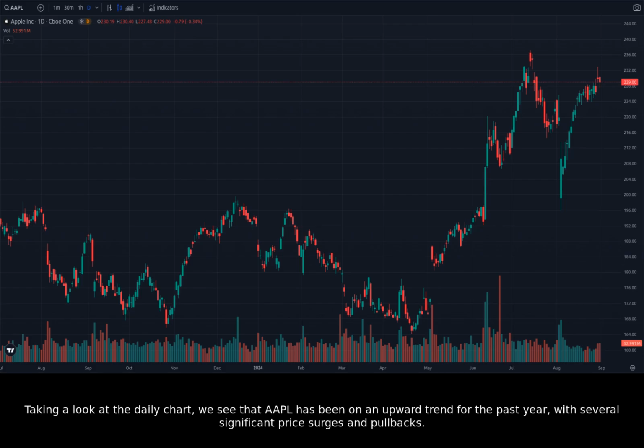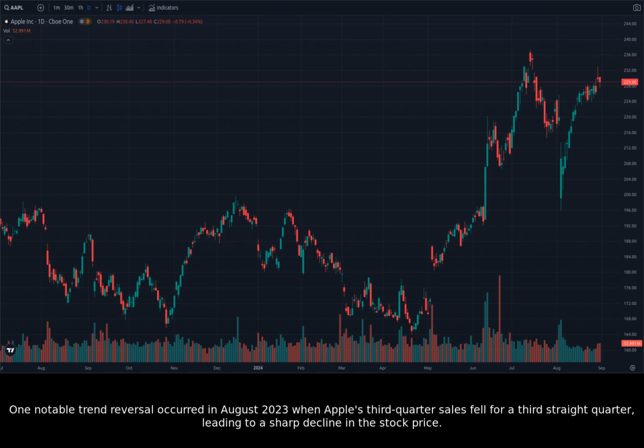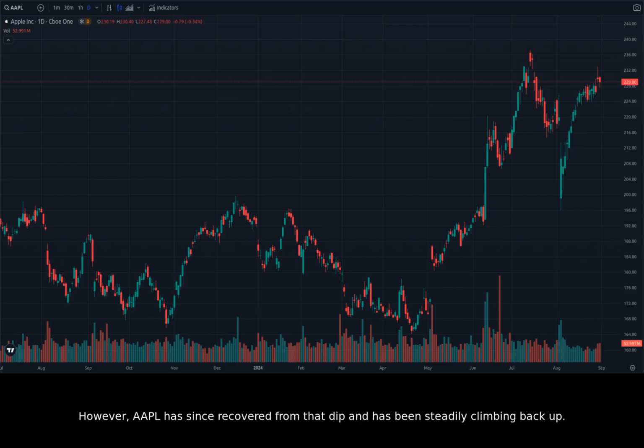Taking a look at the daily chart, we see that Apple has been on an upward trend for the past year, with several significant price surges and pullbacks. One notable trend reversal occurred in August 2023 when Apple's third-quarter sales fell for a third straight quarter, leading to a sharp decline in the stock price. However, Apple has since recovered from that dip and has been steadily climbing back up.